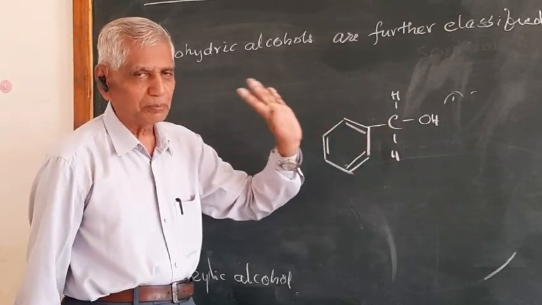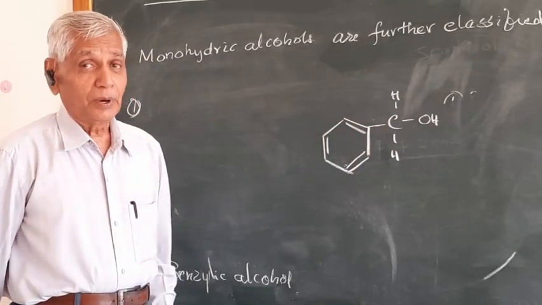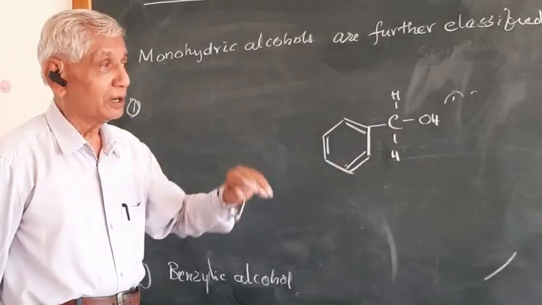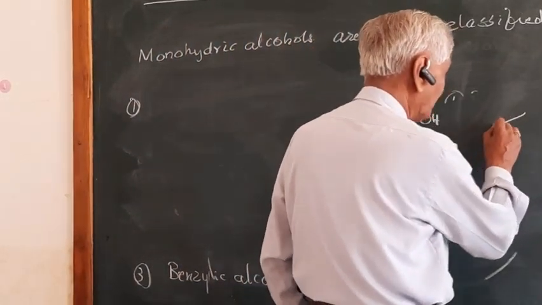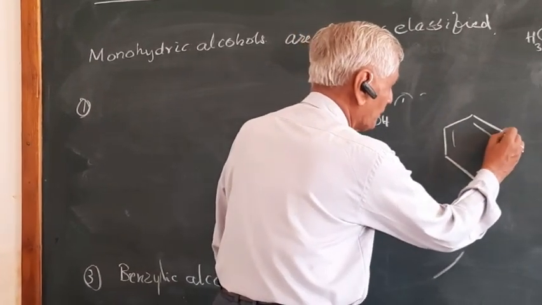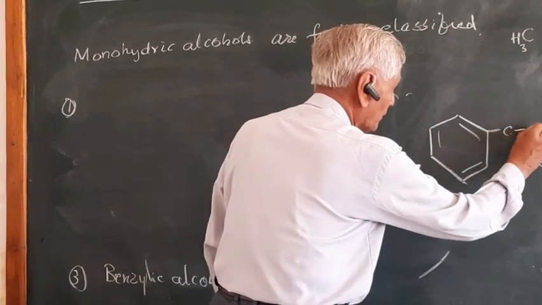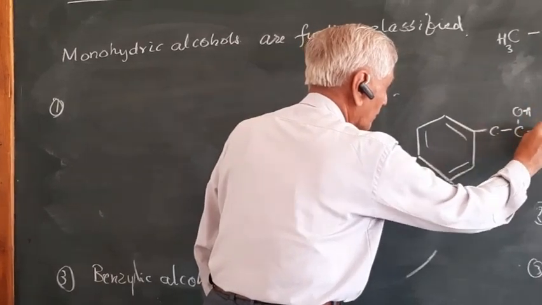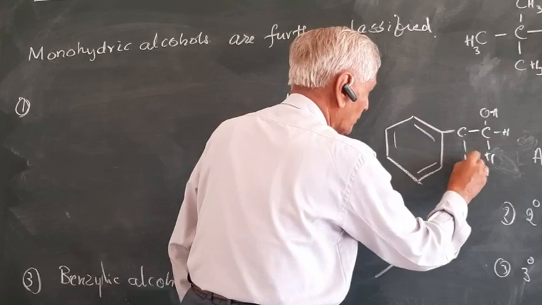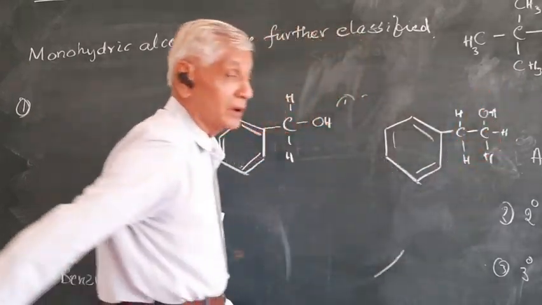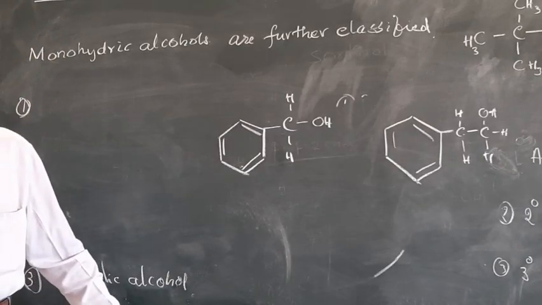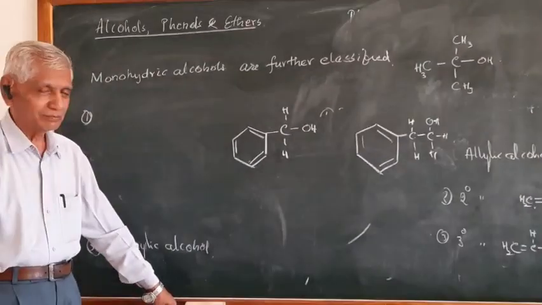So this is the example of benzylic carbon. Please remember, only this carbon is benzylic carbon. Don't give example like this. Look. This is not benzylic alcohol. Can you see the difference here?